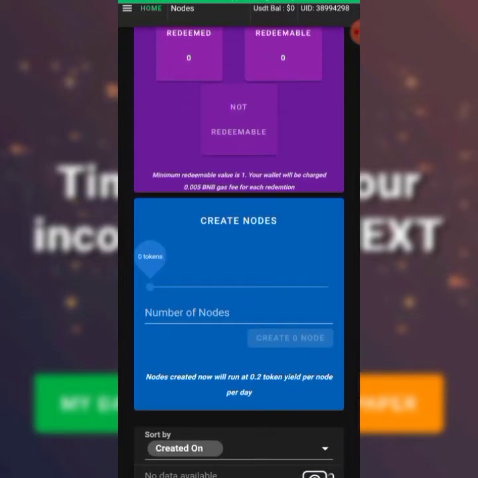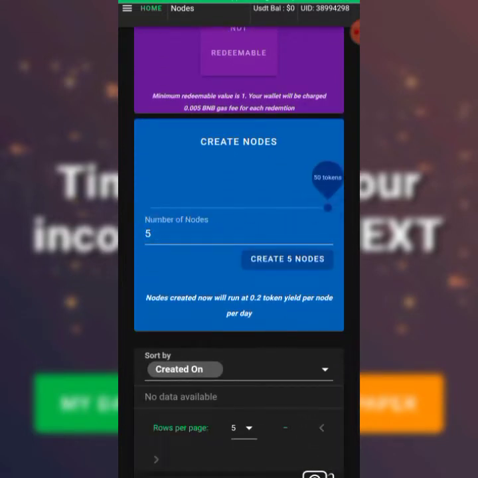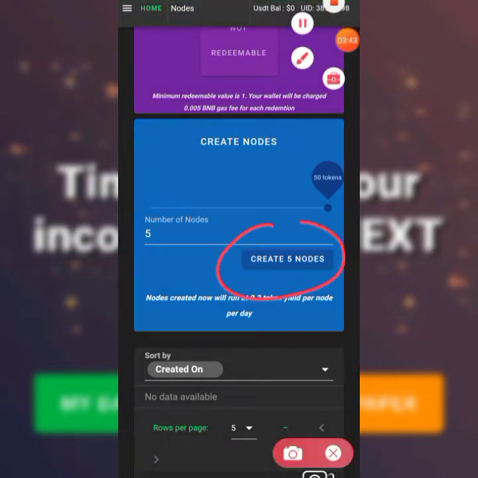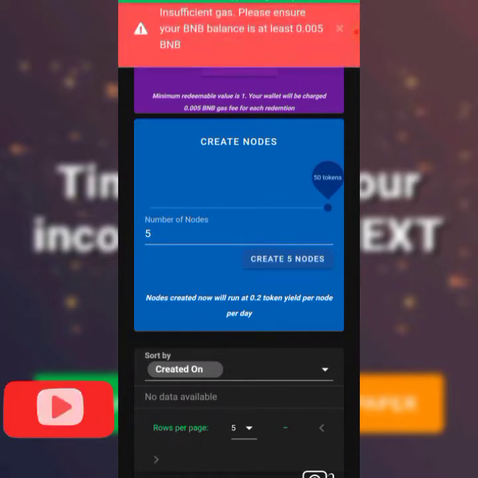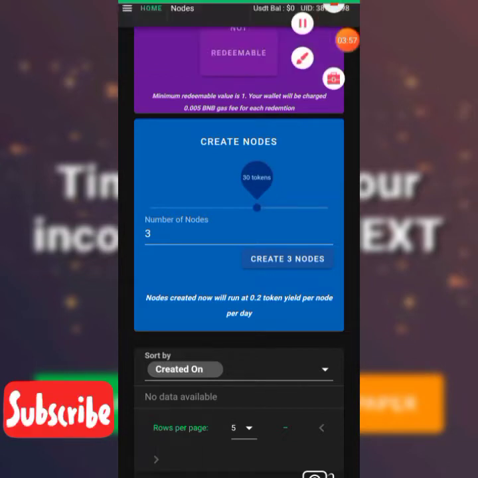So scroll down also. Do you see node? Drag it till you reach the end. You see 50. Maybe yours may be 100, but what I have here is 50. So then you click below. Click here. Grade 5 node. So if you click on it, if you have enough, do you see? It says I don't have up to that amount. So what are we going to do now?